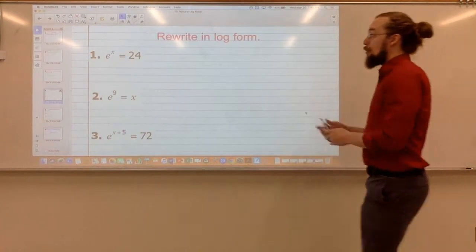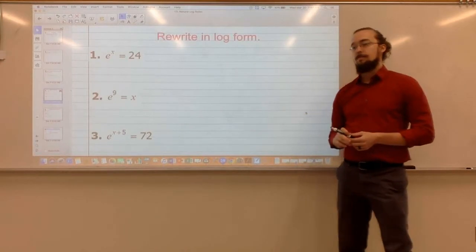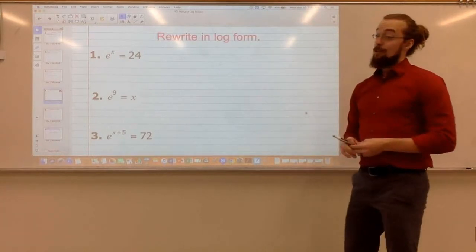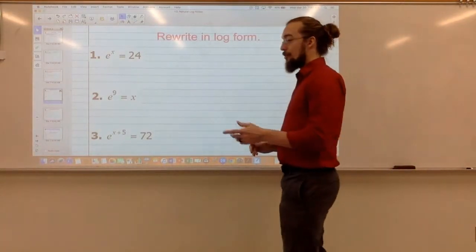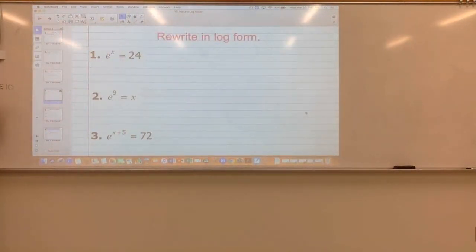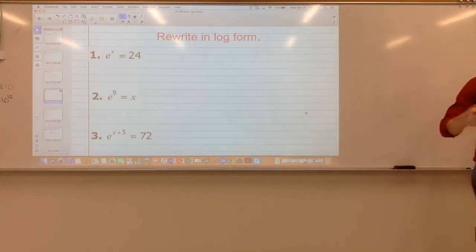First, I've got these three examples where I've got a base e exponential function. I want to rewrite these in logarithmic form. On the calculator, the notation there, we got 1e10. What that really means is 1 times 10 to the 10th power. This is the calculator's way of writing scientific notation.